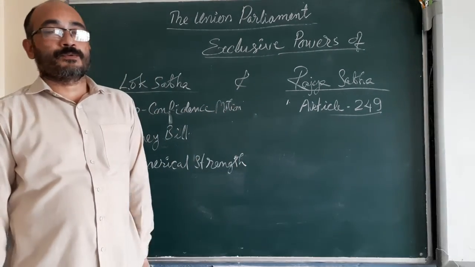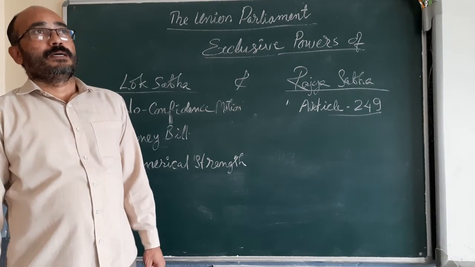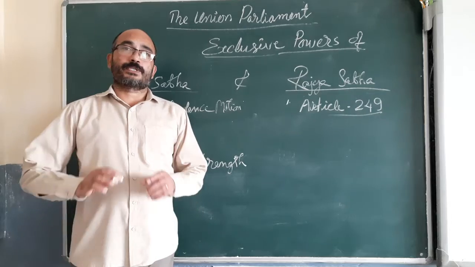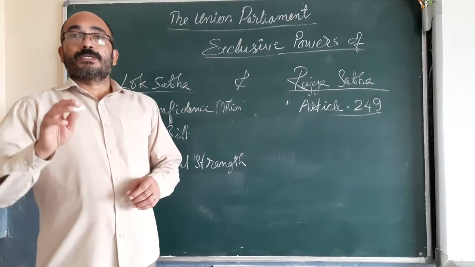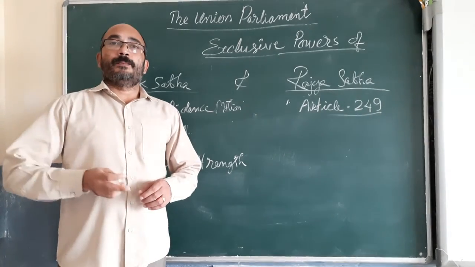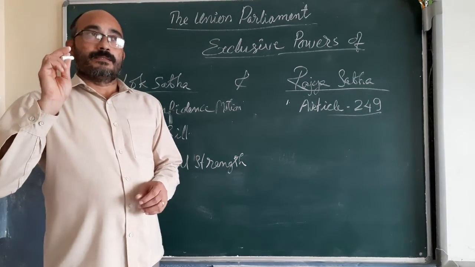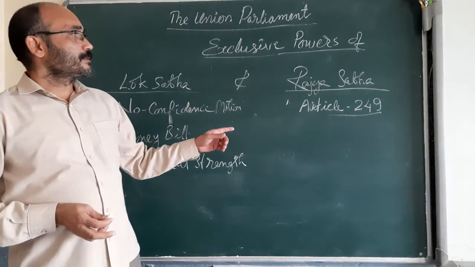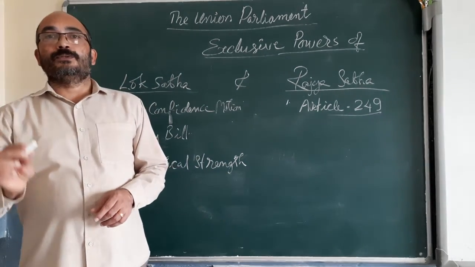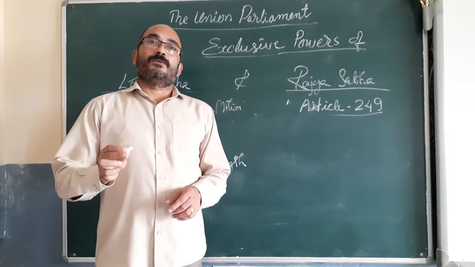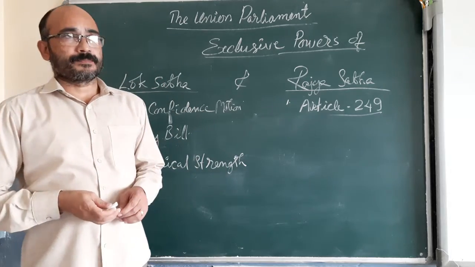What is Article 249? Article 249 of the Constitution says that if Rajya Sabha passes a resolution by two-thirds of its majority about legislation on a matter in the state list to be made by the Union Parliament, the Union Parliament gets the right to make laws on matters in the state list. I shall make it more clear.